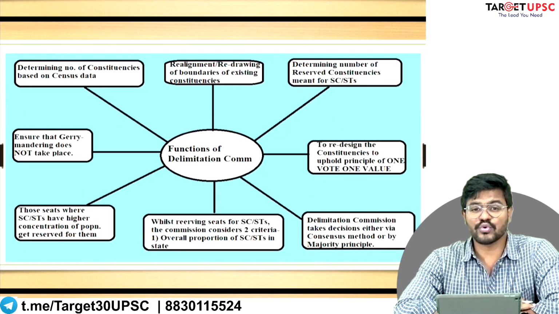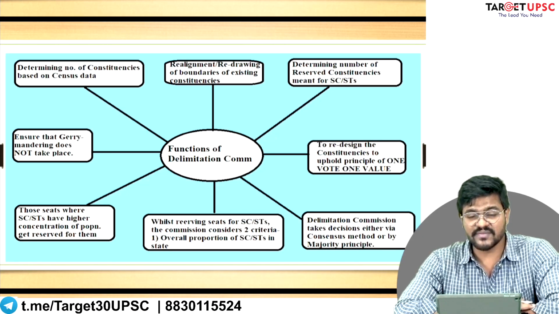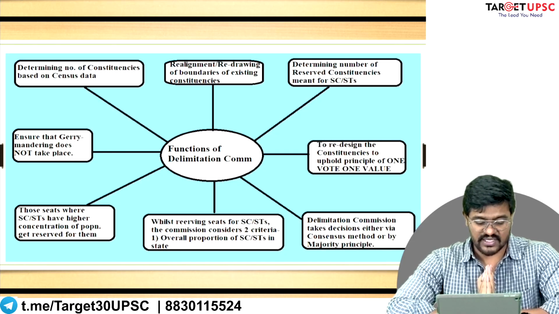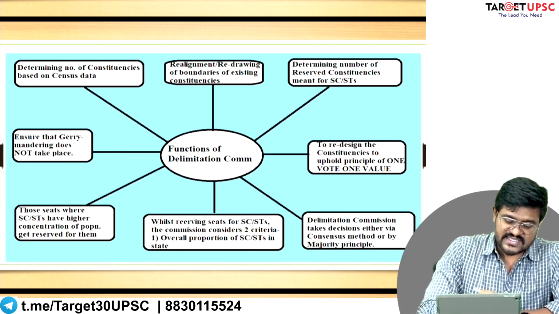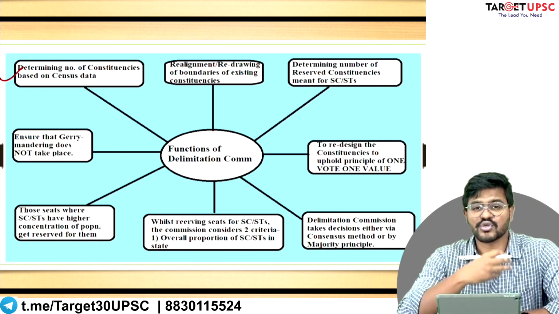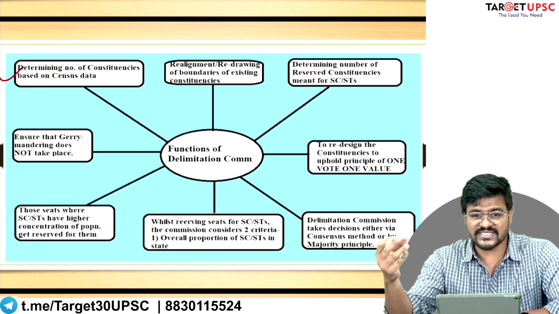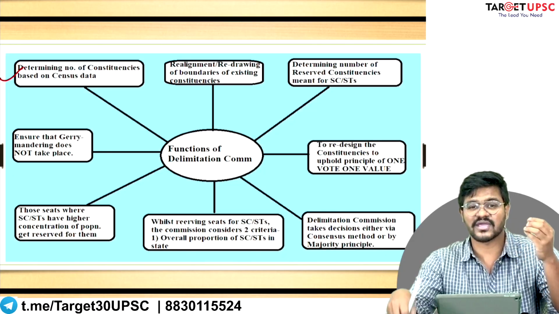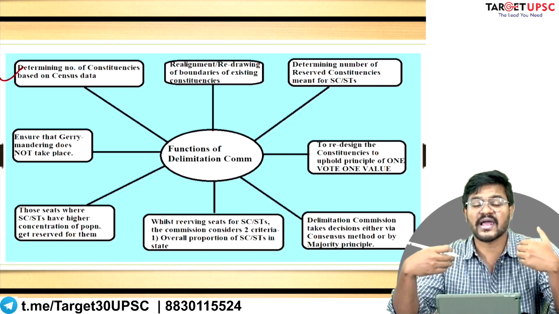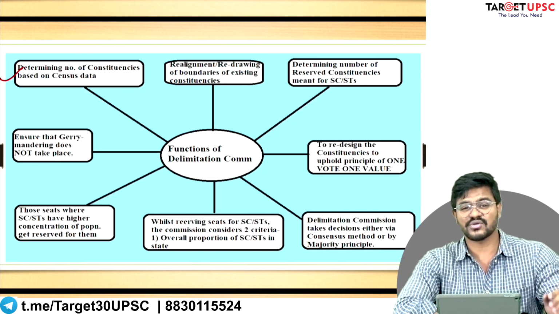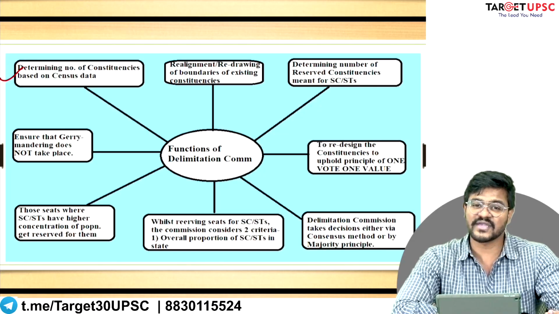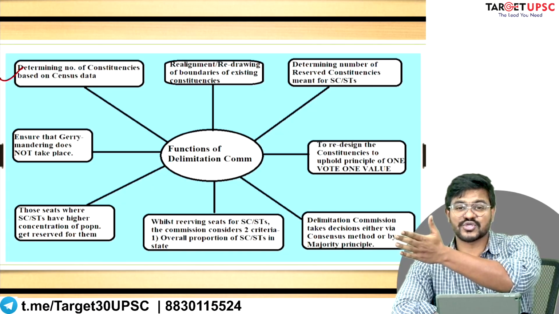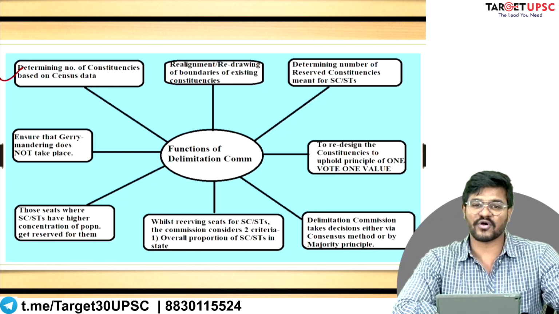Now we will come to the different functions of the Delimitation Commission of India. Function number one is that you have to determine the total number of constituencies on the basis of census data. Like I asked you in the very first question at the beginning of this lecture, can the Delimitation Commission of India suggest to increase or decrease the total number of constituencies?